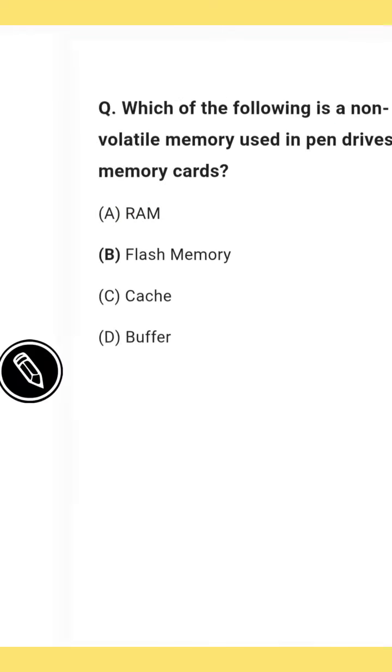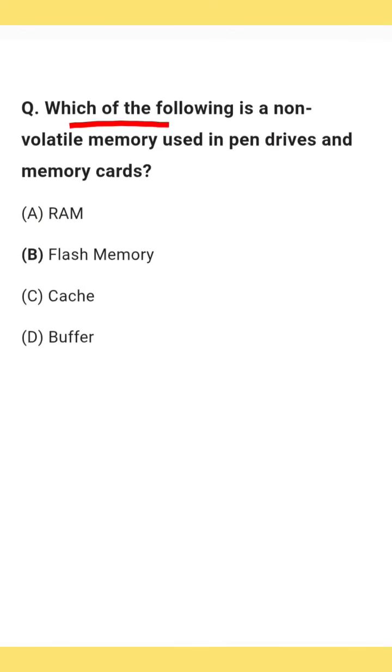So next question, which of the following is a non-volatile memory used in pen drives and memory cards? The right answer is option B, flash memory. It is a non-volatile memory that is used in pen drives and memory cards.